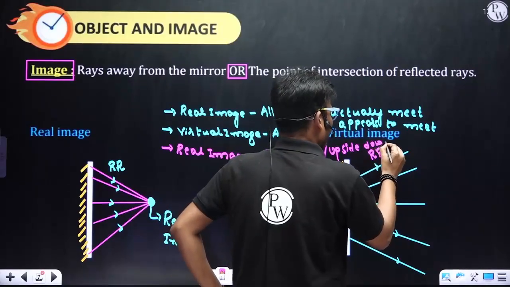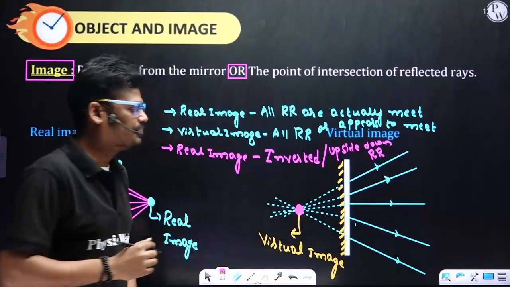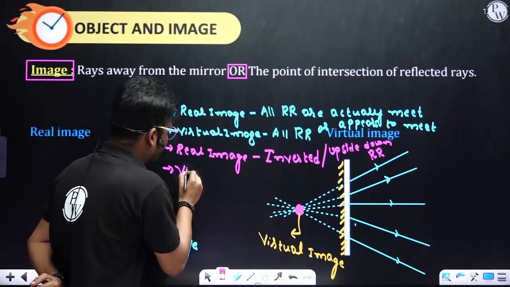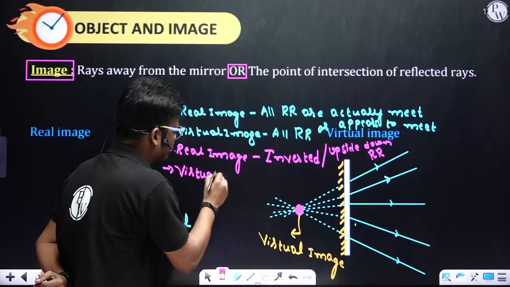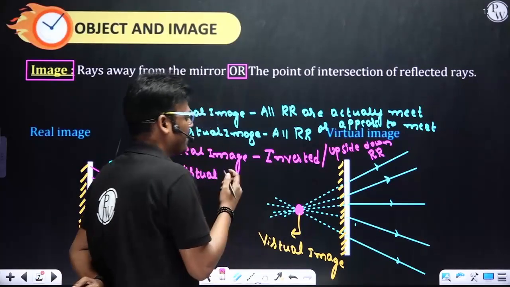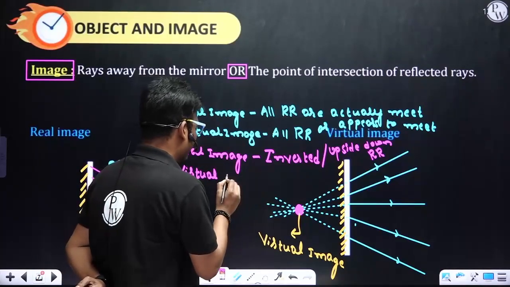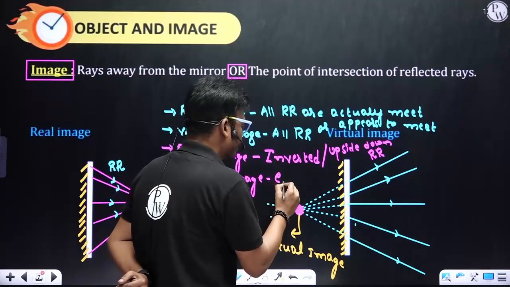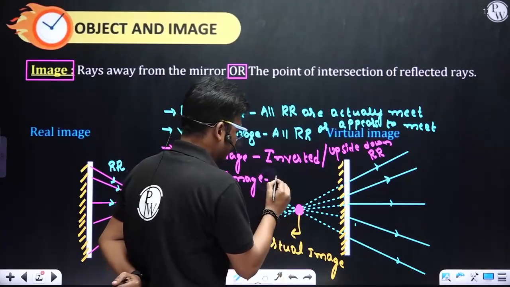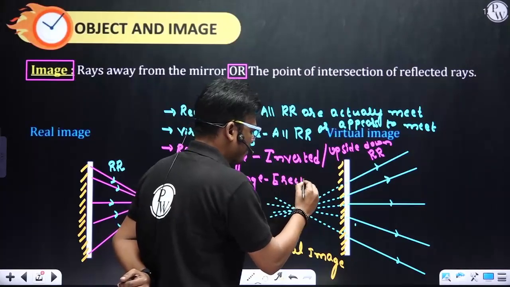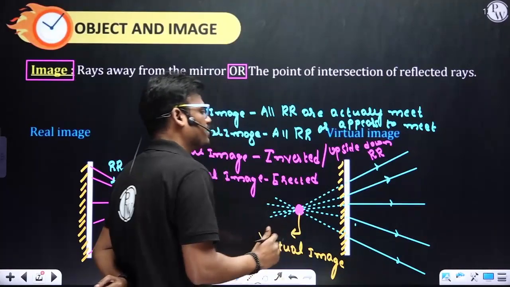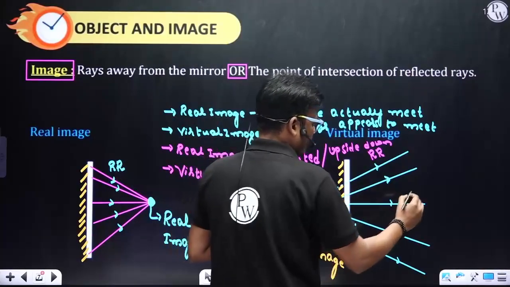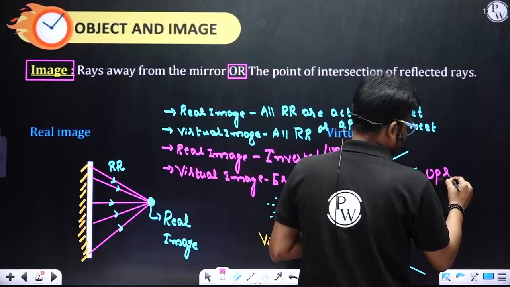Now in case of a virtual image, I'll explain what this inverted, upside down means, don't worry. A virtual image is erect, or else upright.